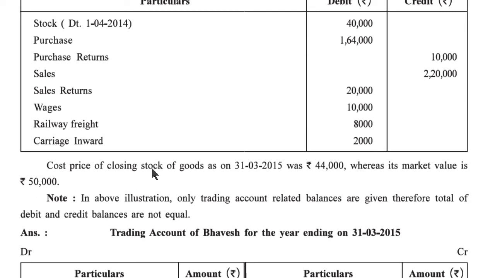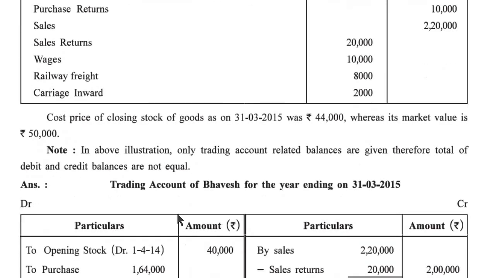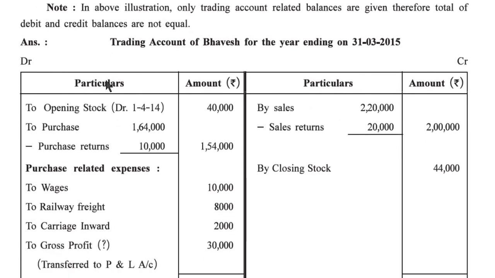Our rule is that from the book value and the market value, whichever is less, we have to take in the example. Now, in the above illustration, only trading account related balances are given, therefore total debit and credit balances are not equal. Now, trading account of Bhaves for the year ending 31st March 2015. In the question, this information is given, and from this information we have to write the heading. Debit side particulars amount, credit side particulars amount.